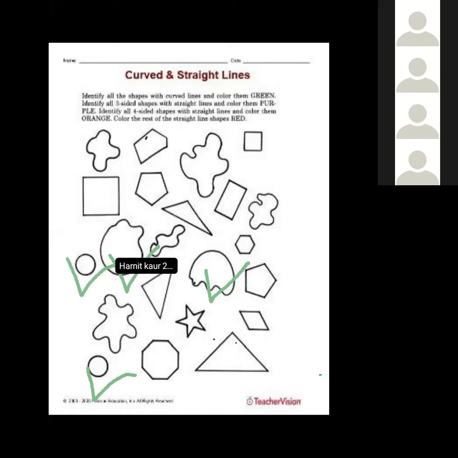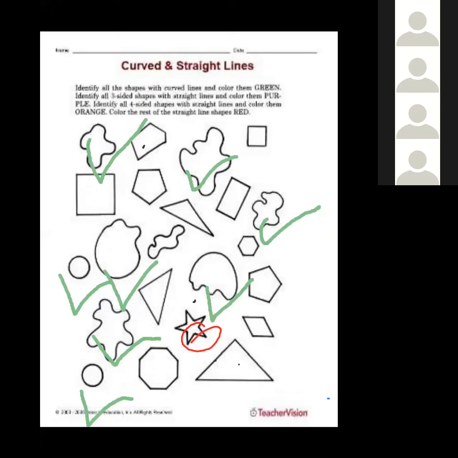Yes, I know you are taking mama's help. No problem. It's always good to take help. Okay, very nice. Two more objects are left. Okay, down at the bottom. Yes. The star is not a curve. Remember, the star which is there, this one, is made with the help of lines. Okay. Thank you, Harneet. Thank you, dear.